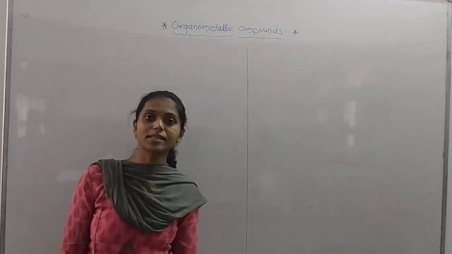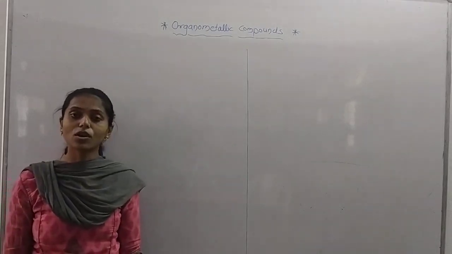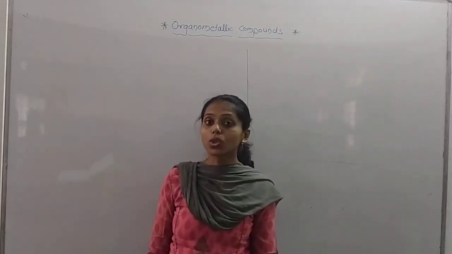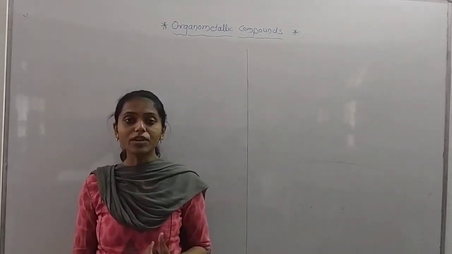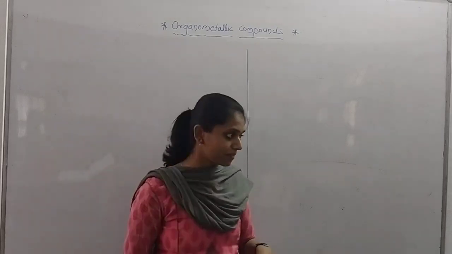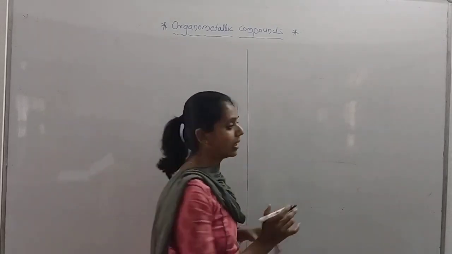Discuss a new chapter. Its name is organometallic compounds. What are organometallic compounds? Organometallic compounds are those compounds in which there is a bond between a carbon atom and a metal. Okay. You know the periodic table.